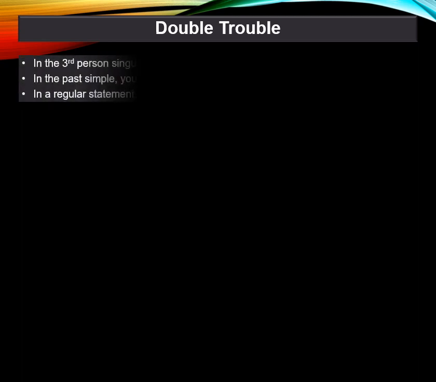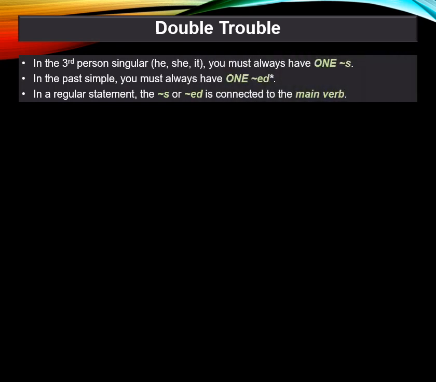The last thing we need to talk about is the common error that I call double trouble. Remember that in the third person singular, he, she, or it, you must always have one S. Takes, works, plays. In the past simple, you must always have one ed. In a regular statement, the S or ed is connected to the main verb.